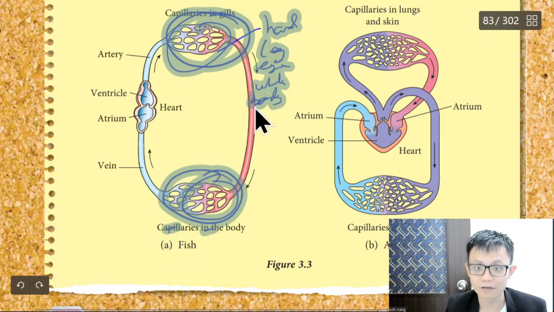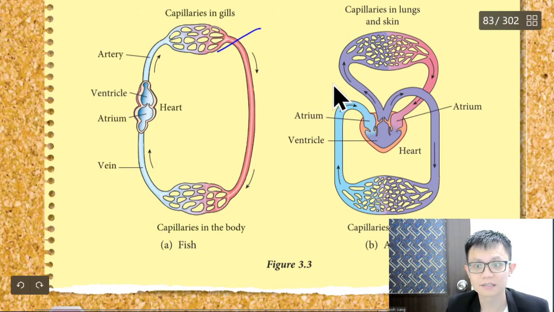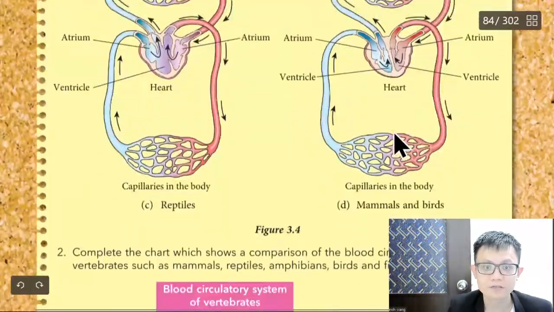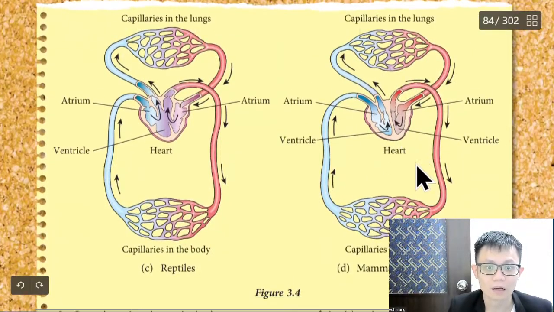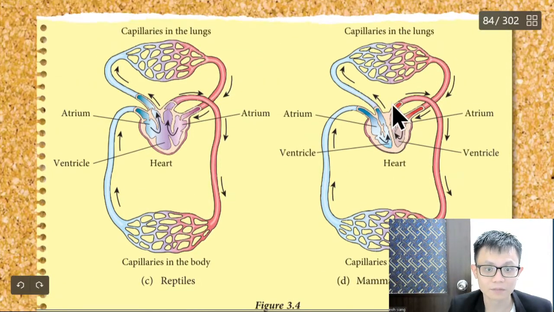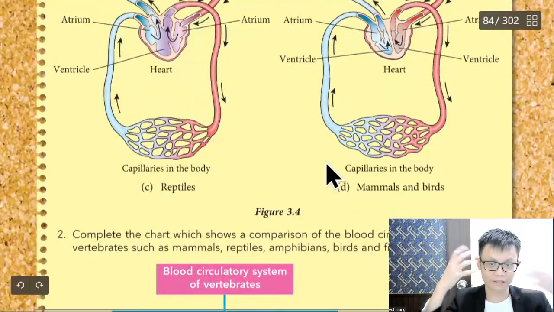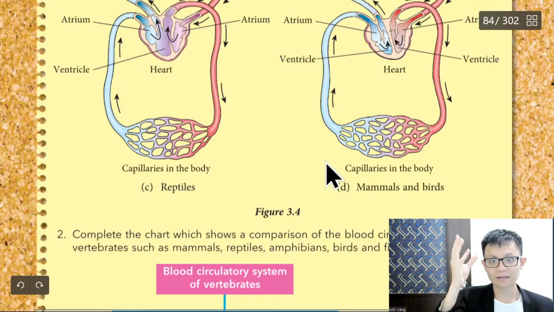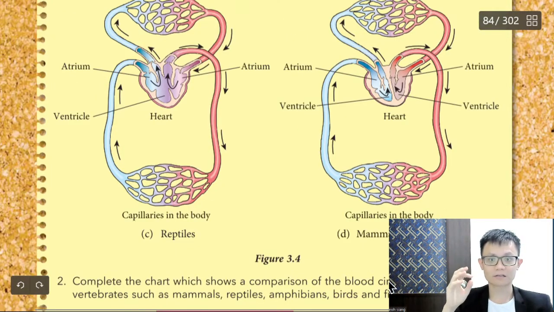Same like for human. Let's see human. So this is for human, a mammal. When your heart pumps the blood, where does it lead to? It will lead to your body cell, your hand. After the hand, it carries the carbon dioxide.